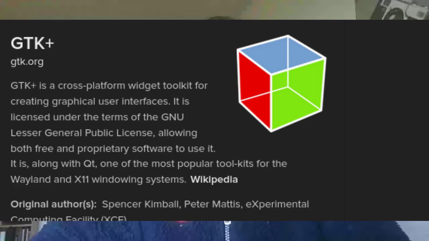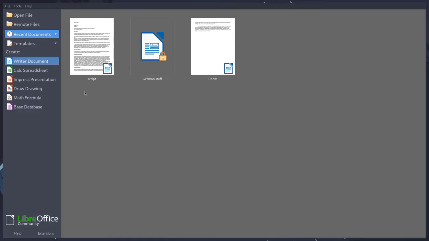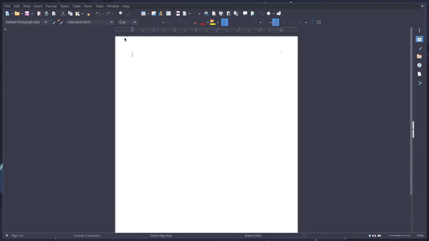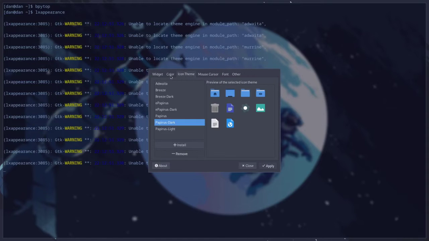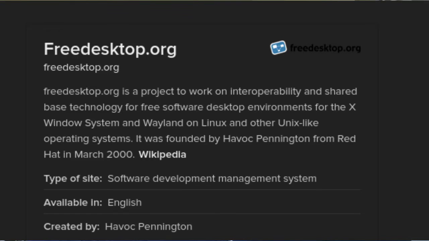What are widget engines? These are basically the middleman, and what they do is give developers a base for their GUI applications. Some main ones are GTK and Qt. These allow users to control aspects of their programs without the developers having to make a standalone config tool. For example, LibreOffice, which is what I'm using to read the script, is controlled by GTK, so I have a custom theme on it. There are also many configuration utilities to control both GTK and Qt, such as LXAppearance and Qt5CT.